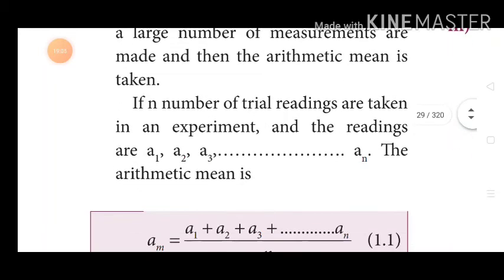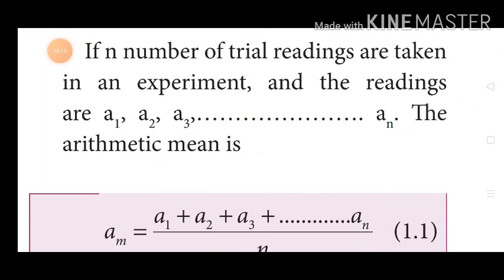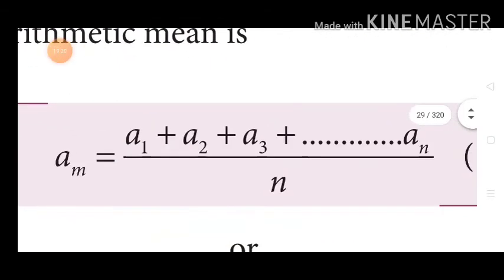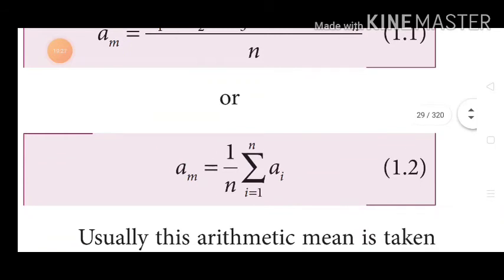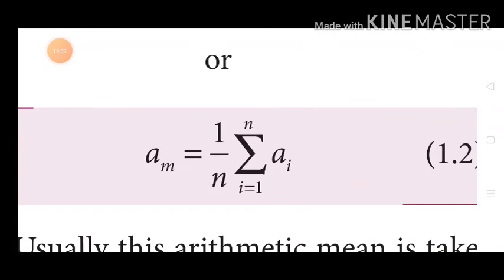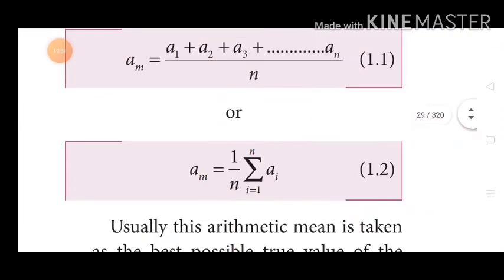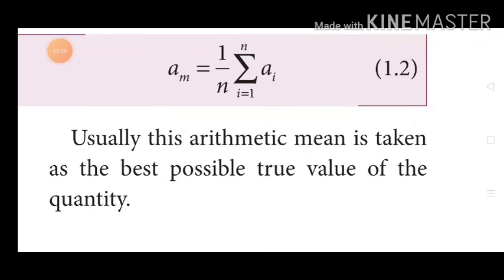If n number of trial readings are taken in an experiment and the readings are a1, a2, a3, ... an, the arithmetic mean am is equal to a1 plus a2 plus a3 plus ... an by n, or arithmetic mean am is equal to 1 by n summation of 1 to n ai. Usually, the arithmetic mean is taken as the best possible true value of the quantity.